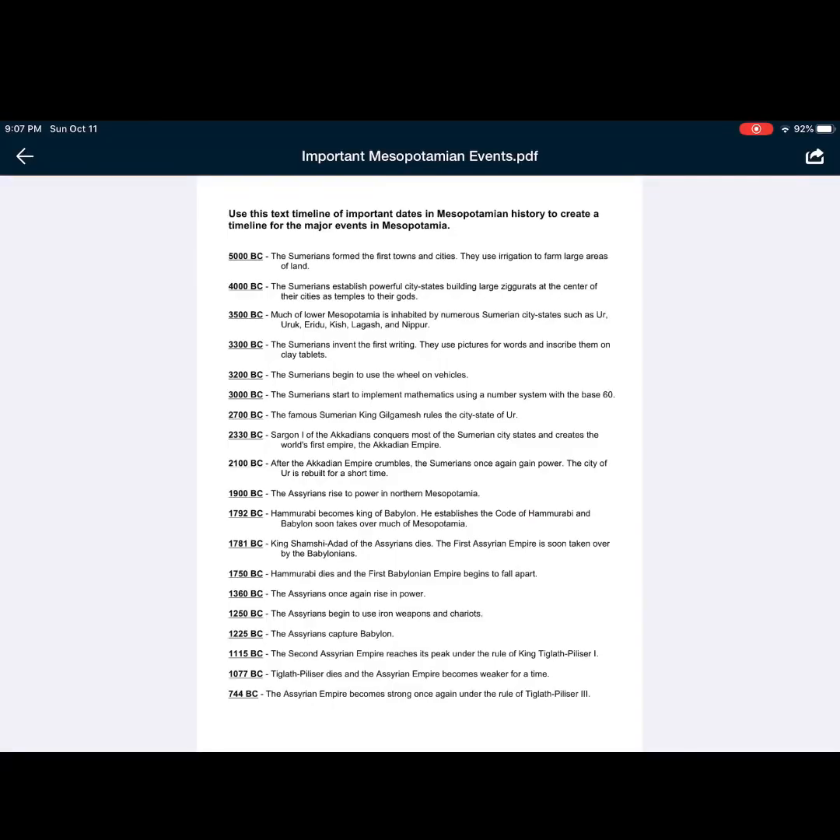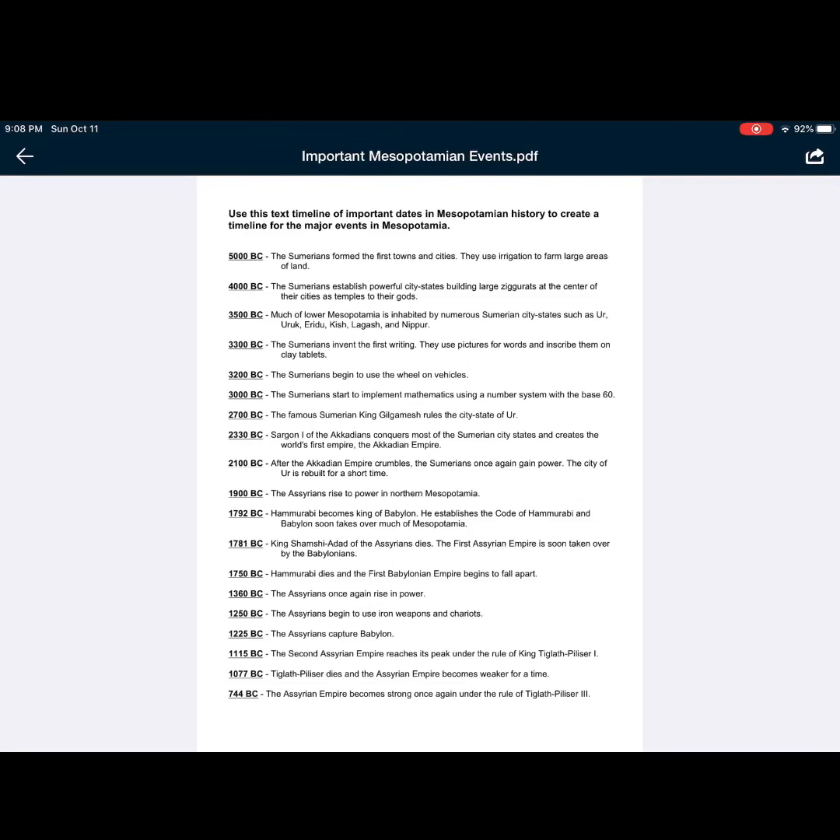Okay, so first of all, we have this document, which is the one called Important Mesopotamian Events. This is the textual document that I was talking about. Notice that it is all text, right? So we've got the dates with a description of what happened at those dates. Now, this is all well and good, and it is in chronological order, meaning that the oldest thing comes first, and then the next, and then the next, right? So in the passage of time, it is in order.